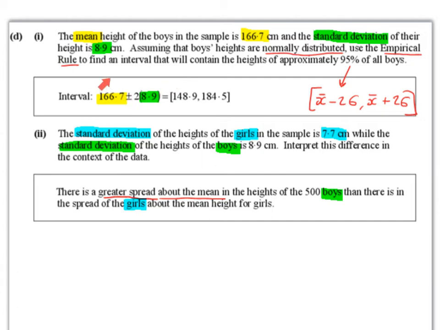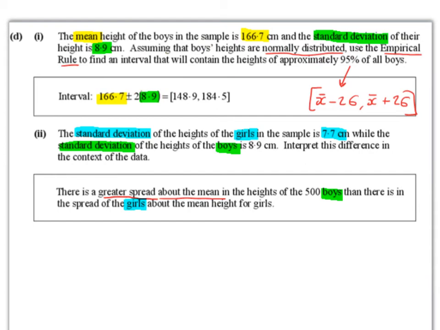And 166.7 plus 2 times 8.9 is 184.5. So this is our interval. So we've found an interval that contains the heights of approximately 95% of all boys. So that is between 148.9 and 184.5.